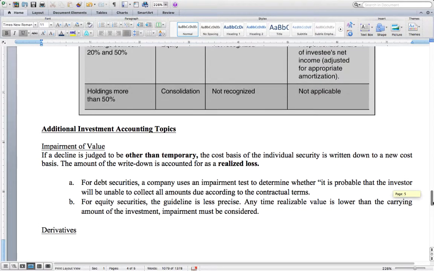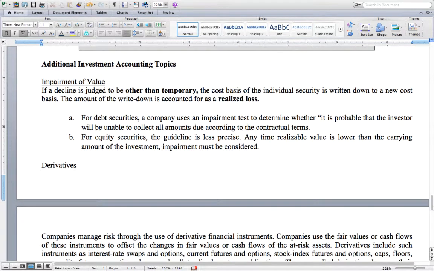There's a few additional things just to highlight. These will be very basic in terms of conceptual questions you will see. I will not get into too much detail with this, but these are just a few things that companies have to consider when they are using investments and the different accounting methods and how they are managing their portfolio. The first thing I want to talk about is the impairment value of investments.